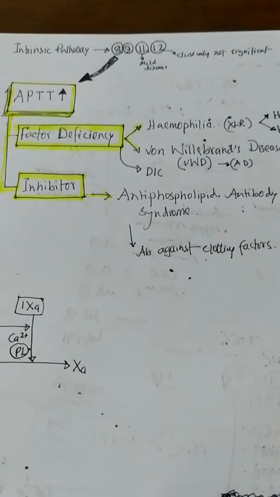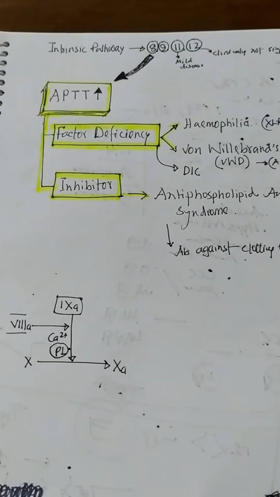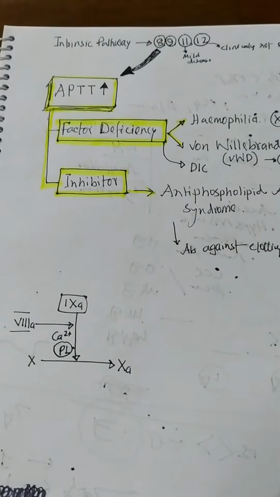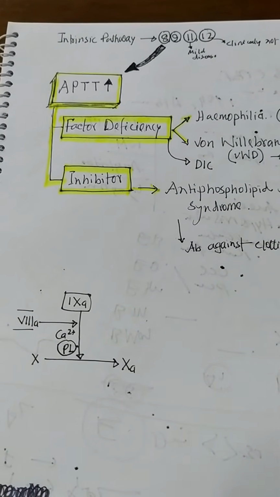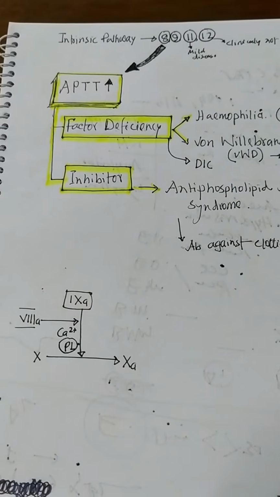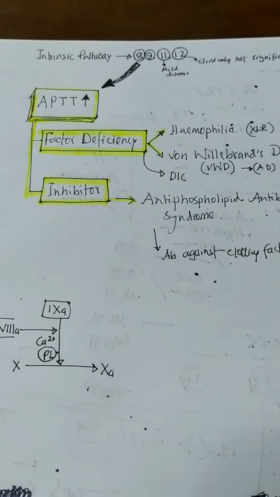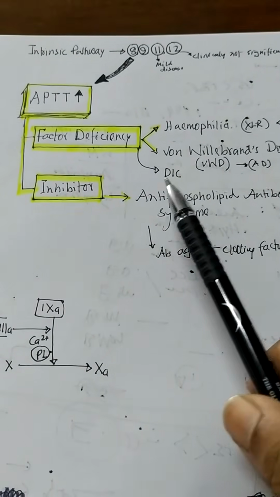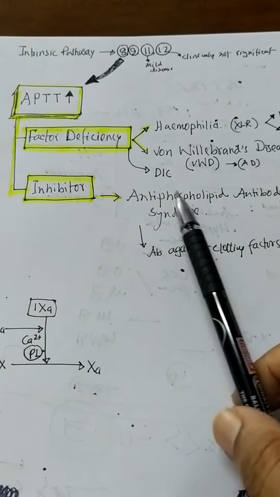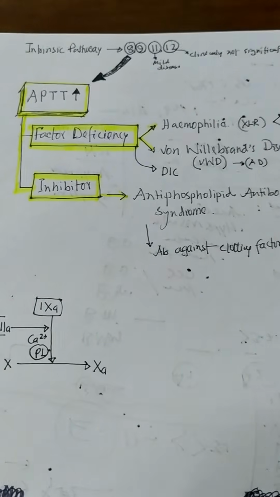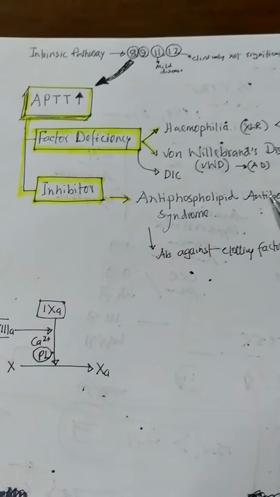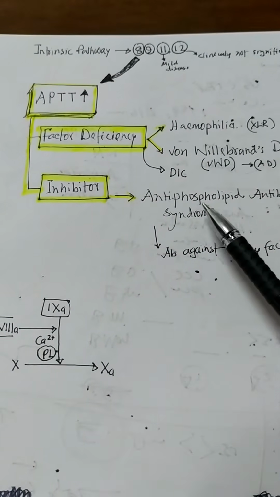And number two, the most important, the inhibitor. There may be some inhibitor protein that inhibits the factors acting in the intrinsic pathway. The clinical disease is antiphospholipid antibody syndrome. Sorry, in antiphospholipid antibody syndrome, actually what happens?